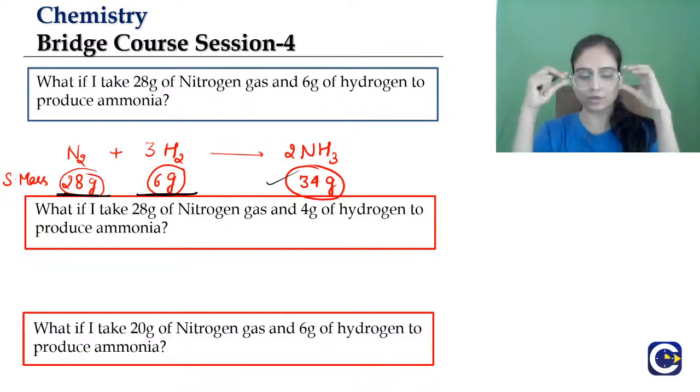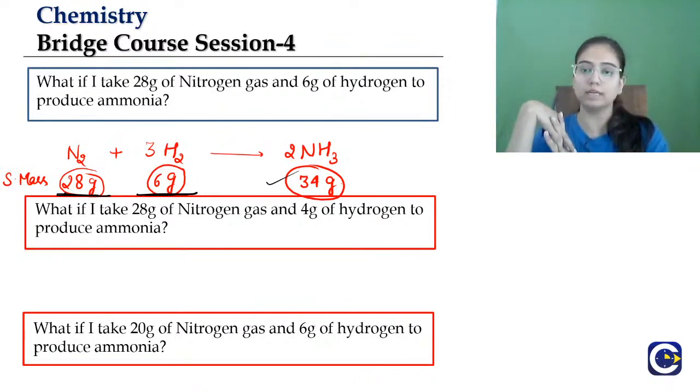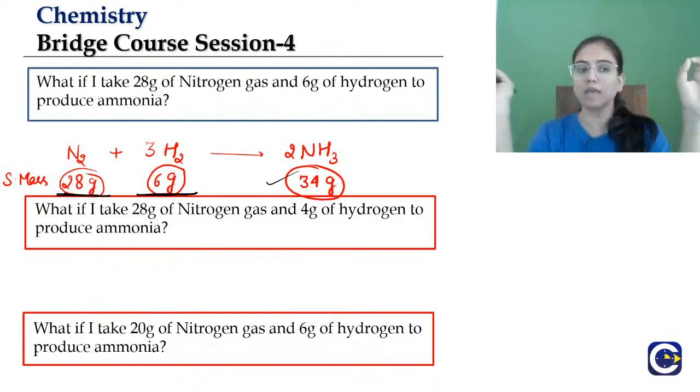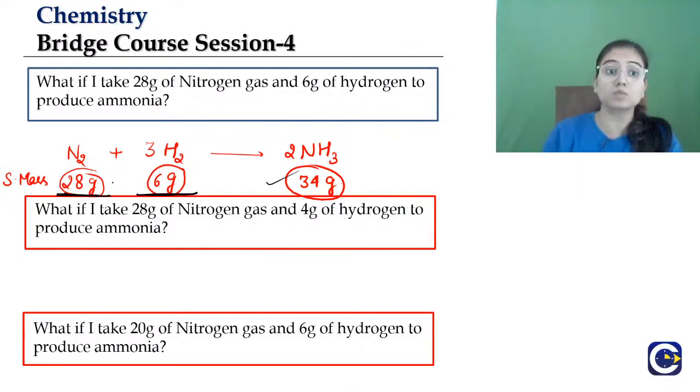So is this constant? I mean, we have taken the ratio 1:3 in terms of moles. Moles are 1:3: 1 for nitrogen, 3 for hydrogen. These are the moles of nitrogen and hydrogen. Stoichiometric mass is 28 gram of nitrogen, 6 gram of hydrogen.